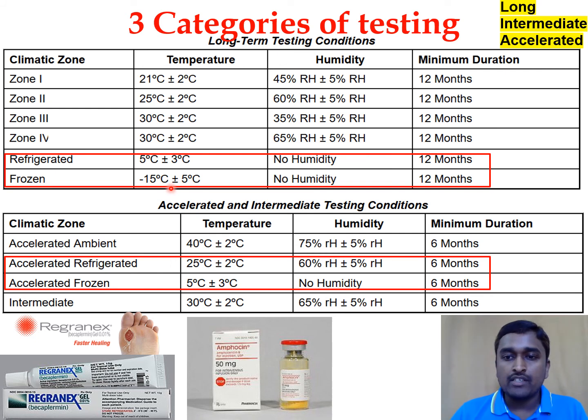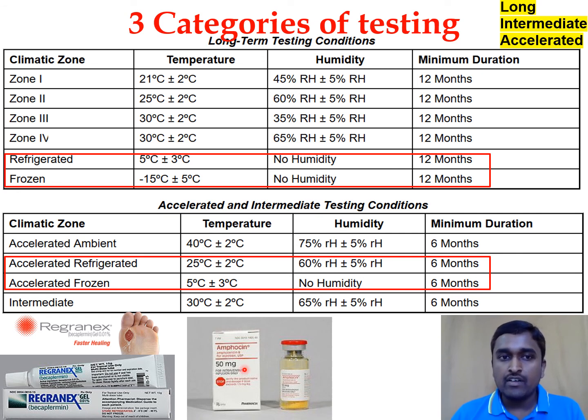For some kinds of products, the label will say to be stored in the refrigerator or in frozen conditions. For example, Regranex gel is basically a platelet derived human growth factor which is highly sensitive to temperature. So the product label says this should be stored in frozen conditions. Similarly, amphotericin B powder for injection, which is an antifungal drug, will be stored in refrigerator conditions because this is once again a highly thermosensitive drug.